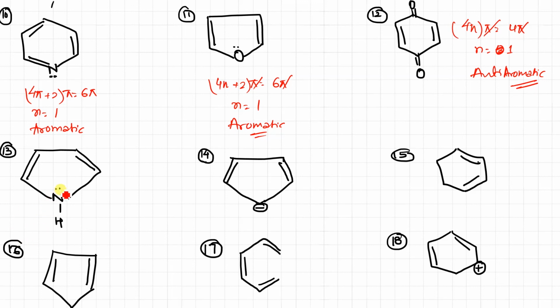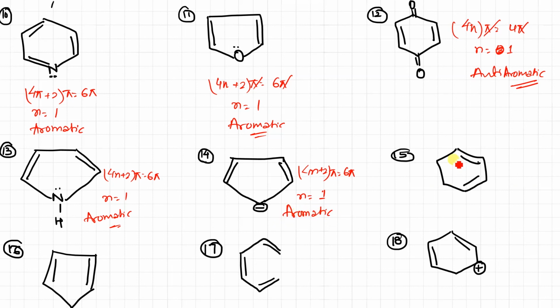In this case also, this lone pair is inside the ring. Why have I not included this one? Because this is outside, that is not in the conjugation. Got it? But in this structure, the lone pair is going to participate. So there is again 1, 2, 3, and 6 pi electrons. So 4n plus 2 pi is equal to 6 pi, and n is equal to 1. So this one is aromatic. Clear? In this case, this is a negative charge over here, so that means 2 pi electrons. So 2 pi, 4 pi, 6 pi. So 4n plus 2 pi is equal to 6 pi, and n is equal to 1. So this is also aromatic.